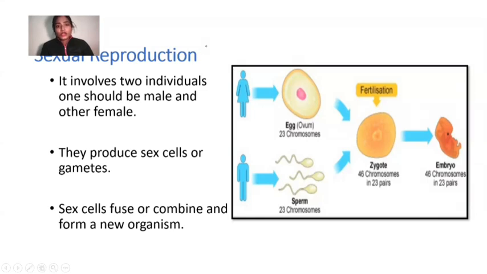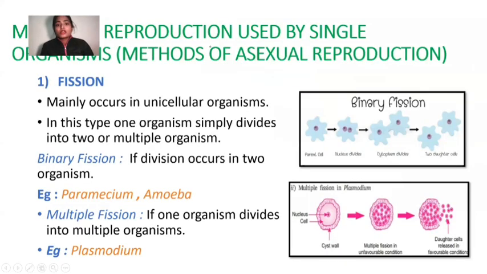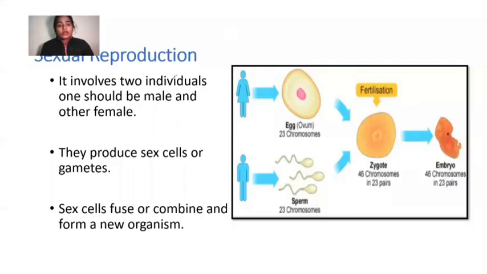Now to sexual reproduction. What is sexual reproduction? Sexual reproduction is a type of reproduction in which two individuals always take part. One should be male and the other female.